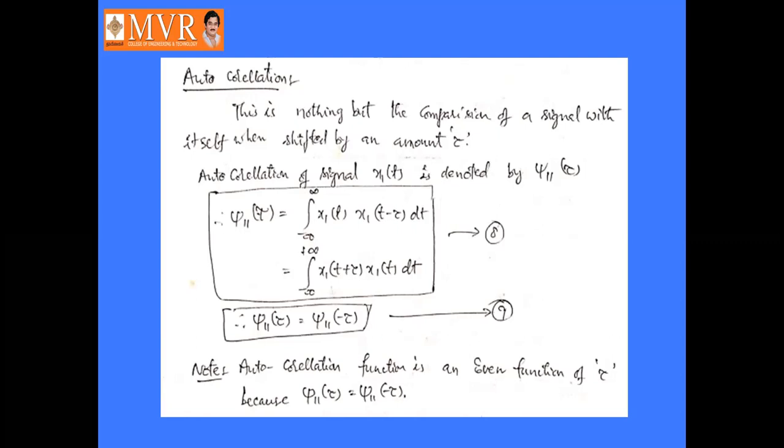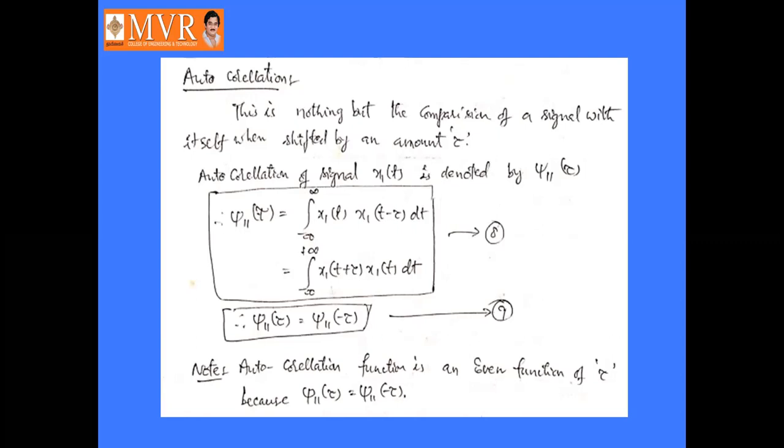So here autocorrelation is denoted as J11 of tau. J11 in the sense that here we are comparing the signal with itself only, that's why it is represented as J11 of tau. From the definition of the autocorrelation, it is represented mathematically as J11 of tau is equal to integral minus infinity to infinity x1 of t into x1 of t minus tau dt, or integral minus infinity to plus infinity x1 of t plus tau into x1 of t dt. That is equation number 8.